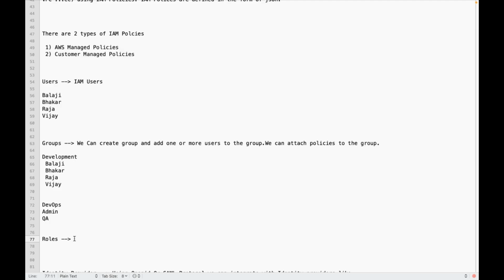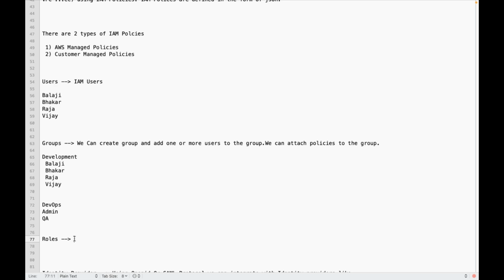Suppose EC2 is one service, EKS is one service, Lambda is one service. Using EC2, I am trying to manage some AWS resources. Or using EKS, or from Lambda, I am accessing some AWS resources. That is not a user, right? EC2 is not a user. EKS is not a user. A Lambda function is not a user. That is already an AWS service, which requires access to other AWS services to manage something on our behalf. So we can't use the user concept there.